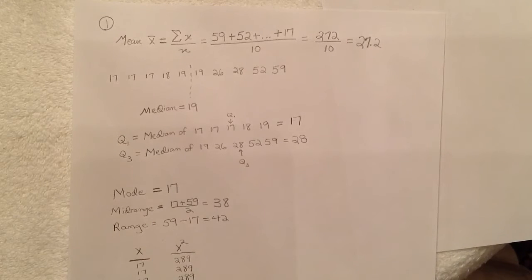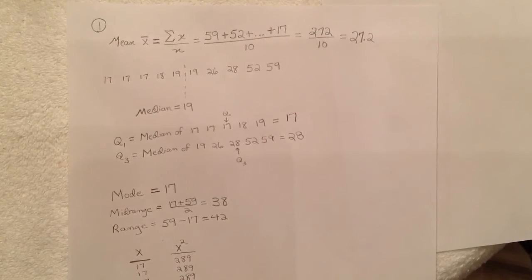In terms of the mid-range, that is going to be taking the mean of the lowest and highest values, and so that comes out to 38. Now for the range, that is going to be the difference between the highest and the lowest values. So we have 59 minus 17, so that would be 42.